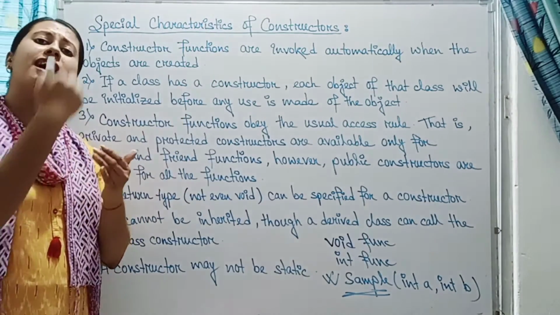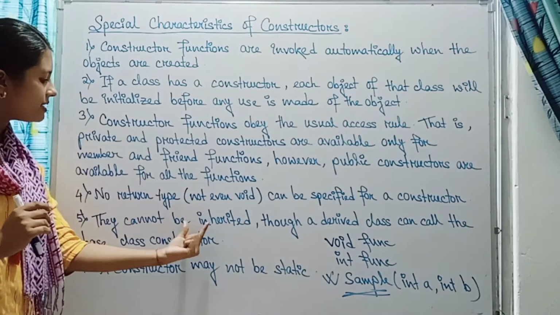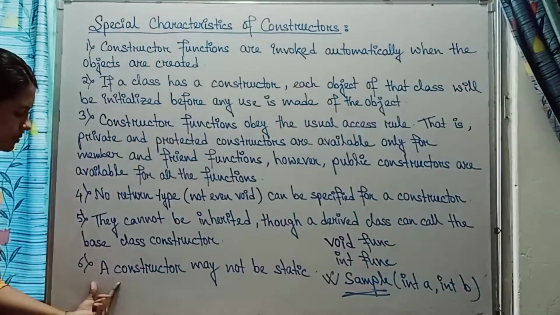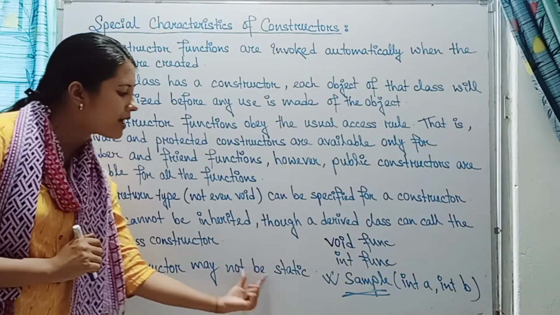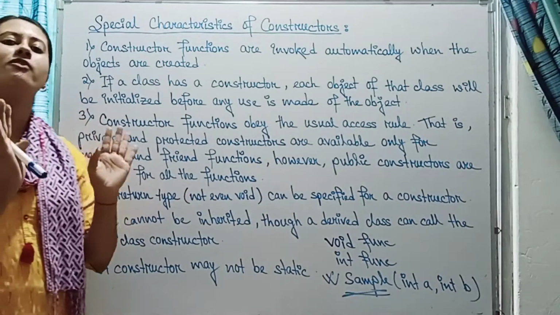From the derived class, the base class's constructor can be called. It can be called only, but the constructor cannot be inherited. That you remember. Okay. And the sixth point is that a constructor may not be static. It is not like a constructor will always be static.